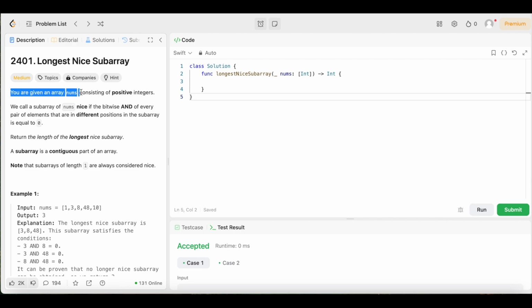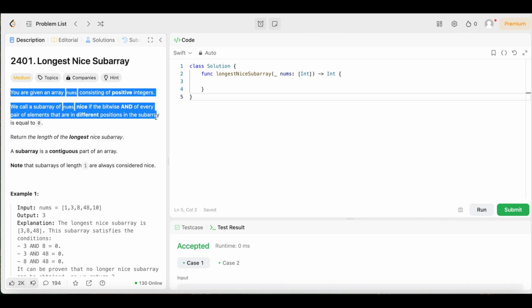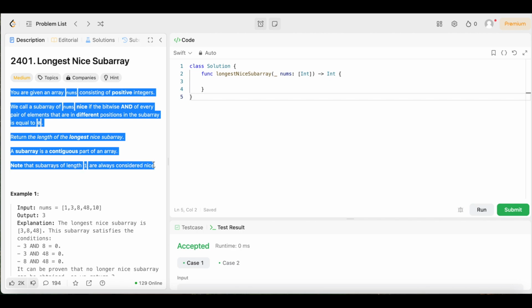You are given an array nums consisting of positive integers. We call a subarray of nums nice if the bitwise AND of every pair of elements that are in different positions in the subarray is equal to 0. Return the length of the longest nice subarray. A subarray is a contiguous part of an array. Note that subarrays of length 1 are always considered nice.